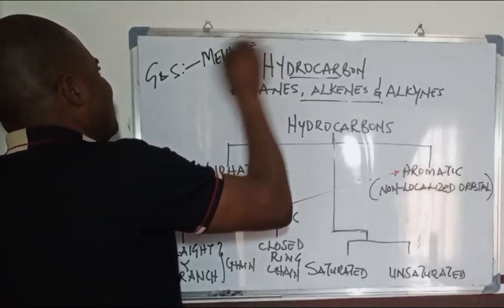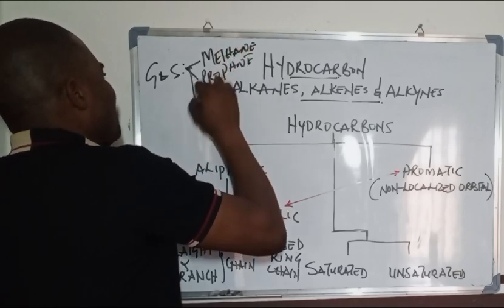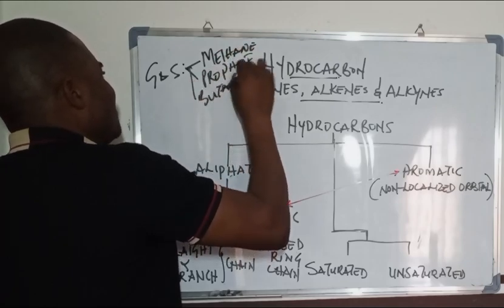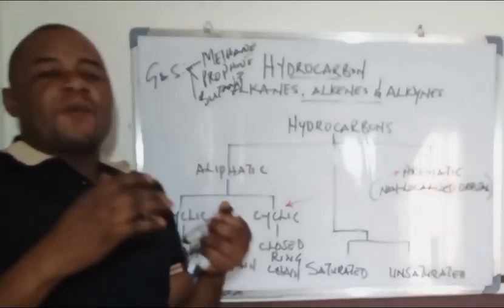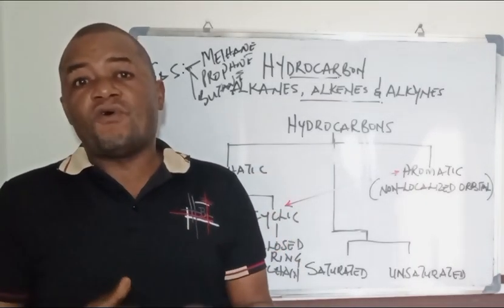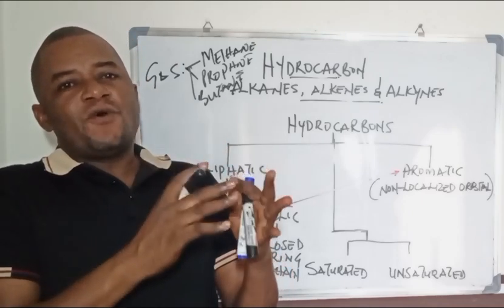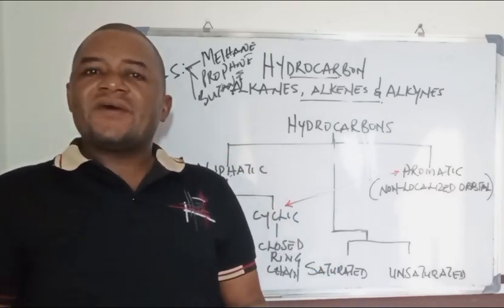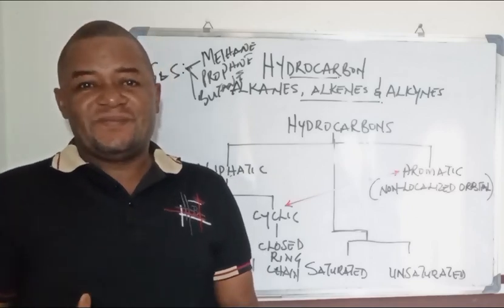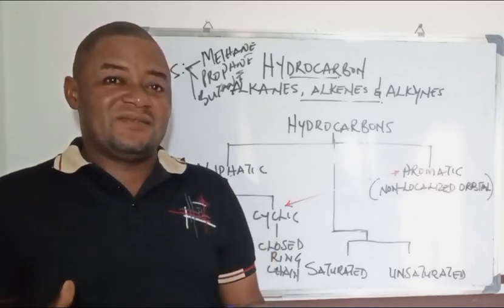Methane, propane, butane, all these are hydrocarbons ranging from carbon atom 1 to carbon atom 4. These are the lower carbon atom hydrocarbons, and they are always gaseous in nature. Hydrocarbon can also take the form of a liquid.